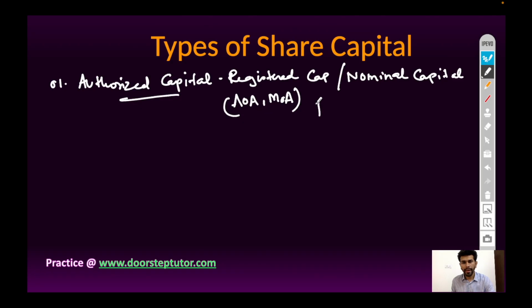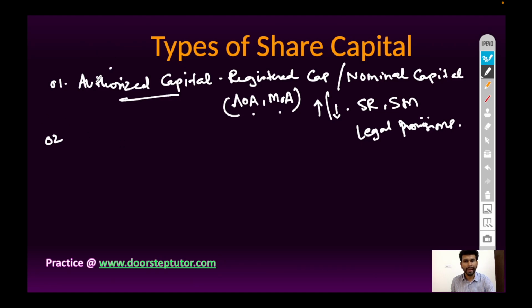The company can increase or decrease authorized share capital by making modification in the Articles of Association and Memorandum of Association, but a special resolution is to be passed in a special meeting and all the legal procedures are to be followed and all the provisions are to be satisfied.